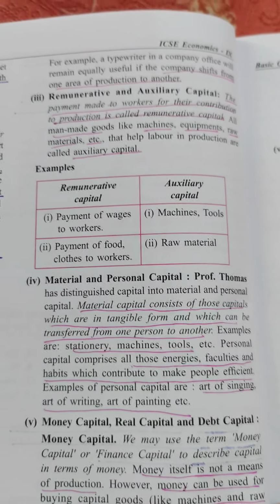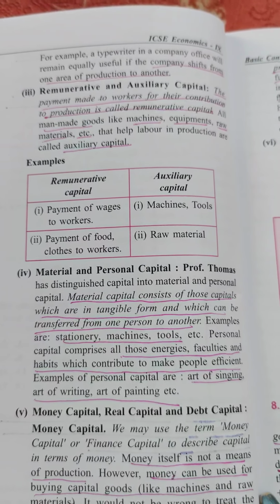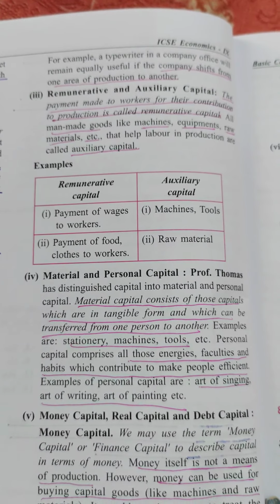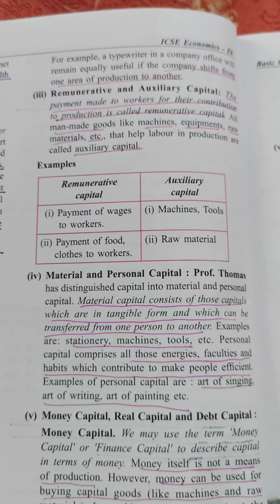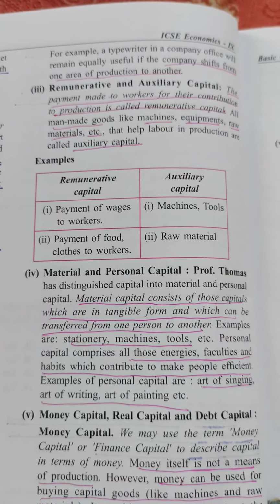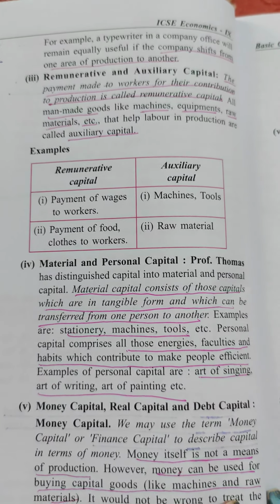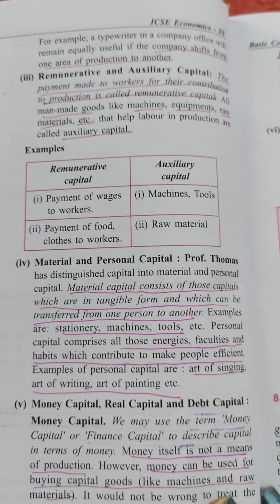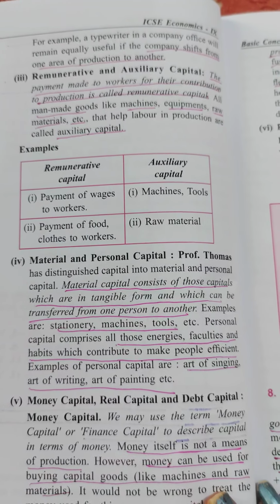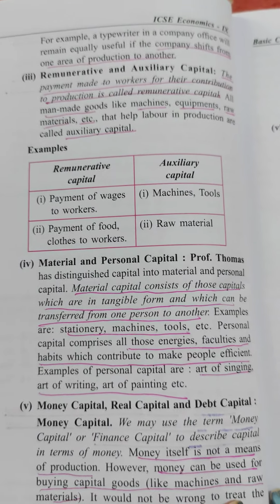Auxiliary means man-made. It's not the free gift of nature. It is made by man, like machines, equipment, raw materials, etc. that help labor to produce the goods.